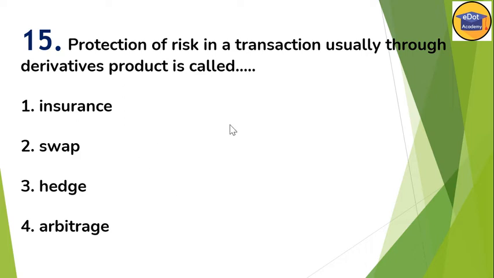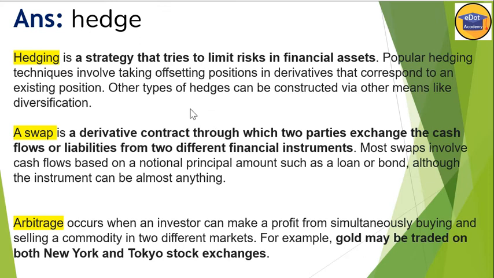We'll see insurance. Everybody knows the meaning of insurance. We'll see the meaning of swap and arbitrage. Hedging, I will explain once again here. Hedging is a strategy that tries to limit risk in financial assets. A popular hedging technique involves taking offsetting positions in derivatives that correspond to an existing position. Other types of hedges can be constructed via other means like diversification. That way hedging is the tool that tries to limit the risk in financial assets.